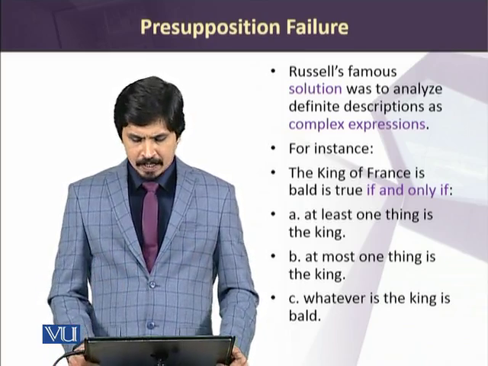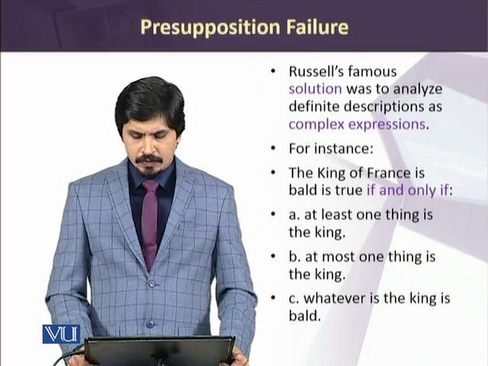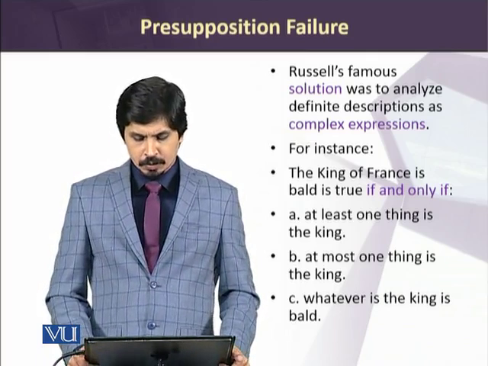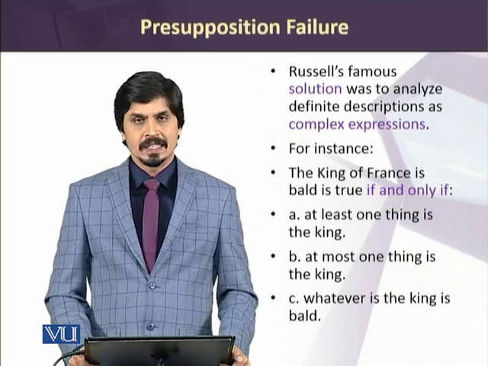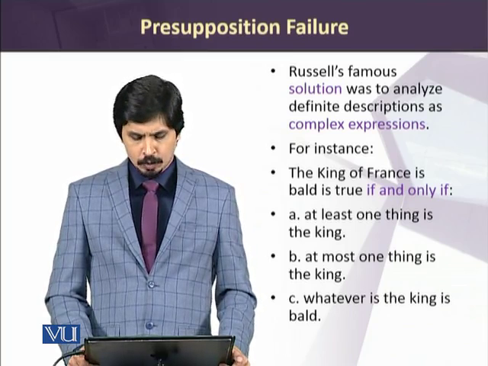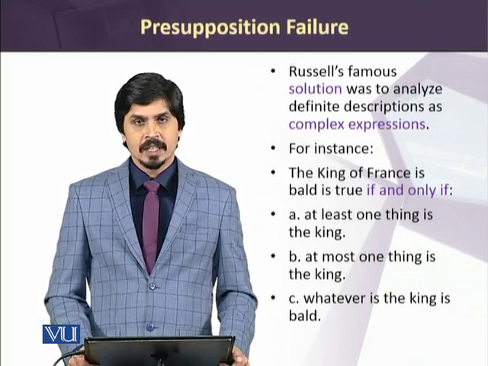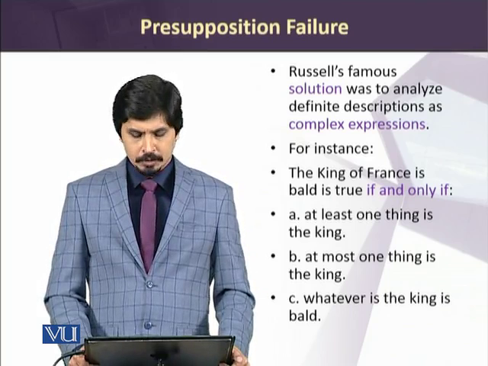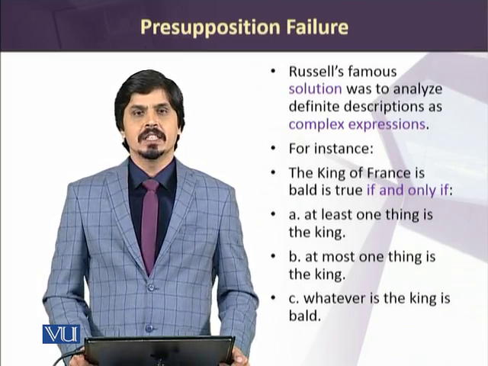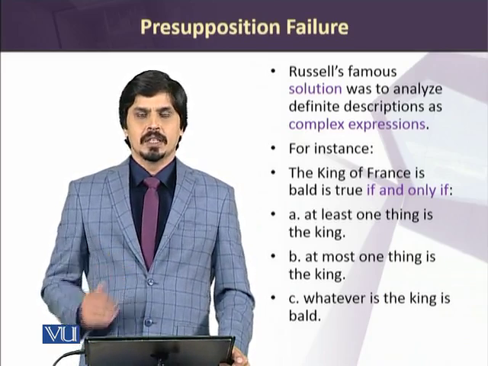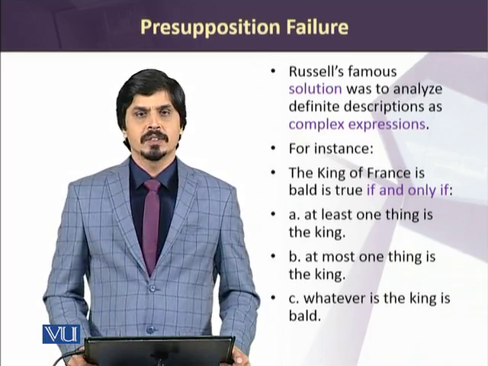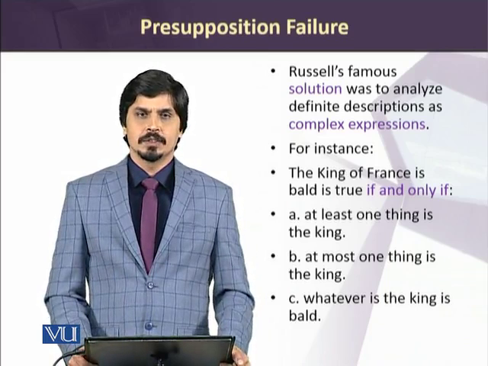For example, we say the king of France is bald is true if and only if at least one thing is the king, at most one thing is the king, and also whatever is the king is bald. If these conditions are met, only then the first statement, the king of France is bald, is true.